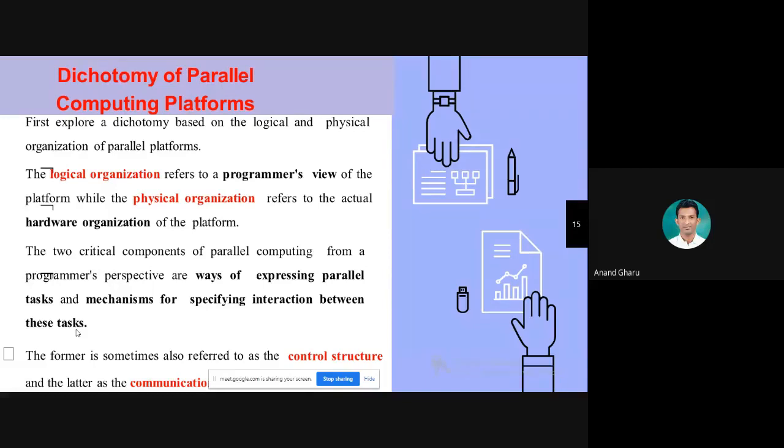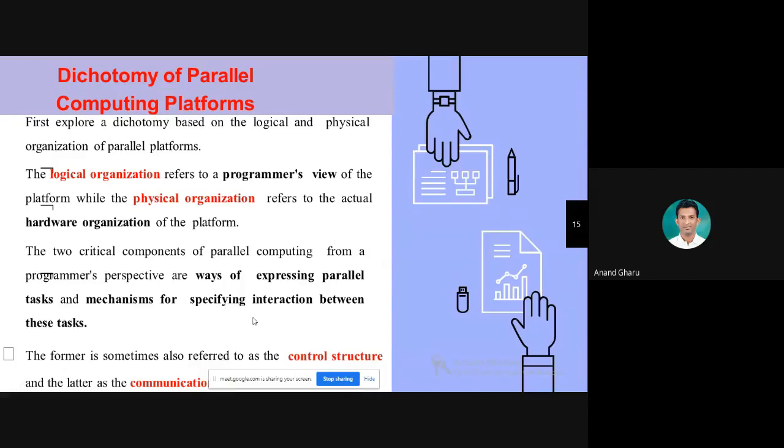But to provide the interface for that programmer's view, you need some other things, that is the hardware organization. So the second part is the mechanism for specifying interaction between these tasks. So how to provide the interaction between these tasks?